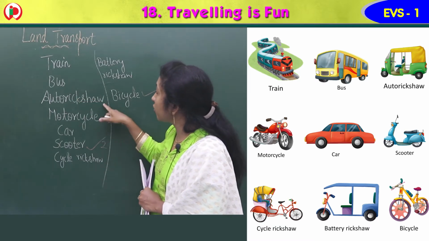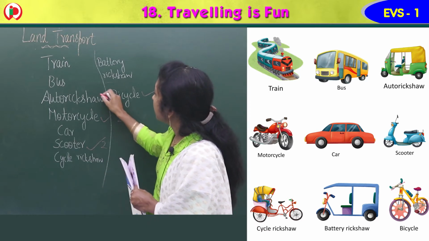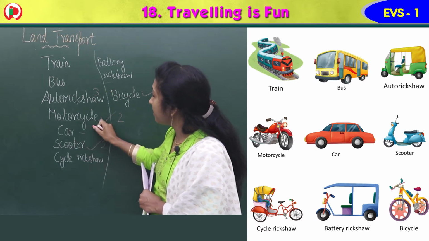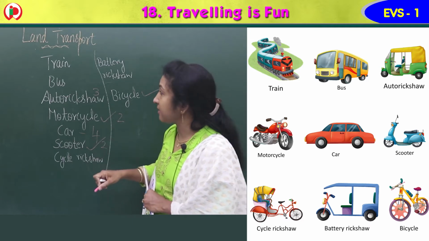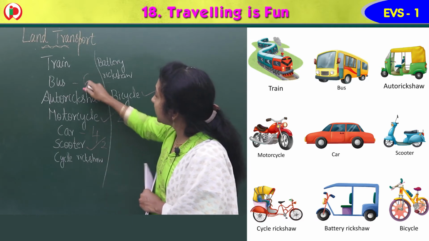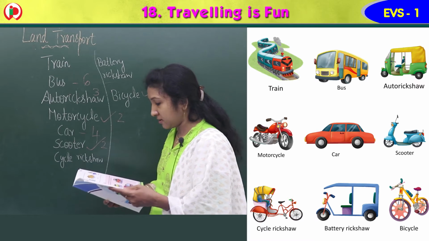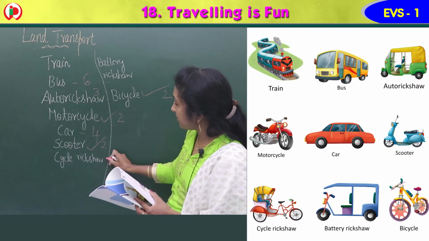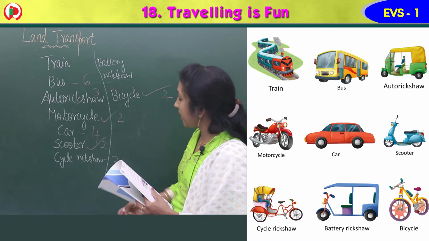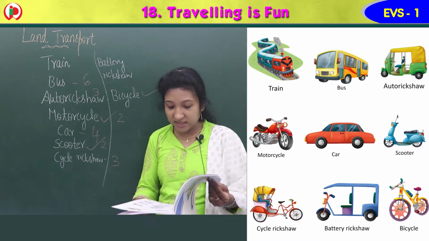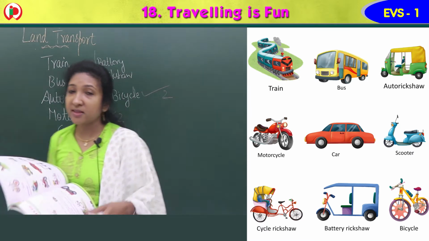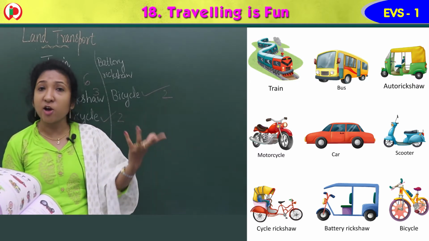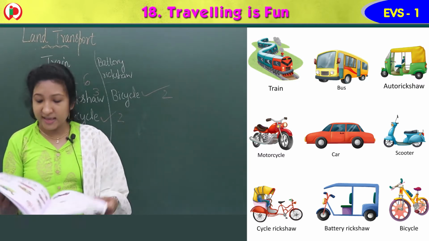What about bus or auto rickshaw? Auto rickshaw has three wheels, that you know, isn't it? A car has four wheels. A bus has 6 wheels, isn't it? And cycle rickshaw also has 3 wheels, isn't it? See the image of the cycle rickshaw again. How many wheels does it have? Just like auto rickshaw, it has 3 wheels.